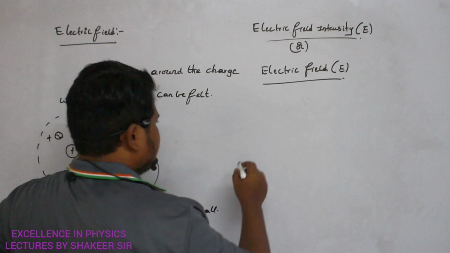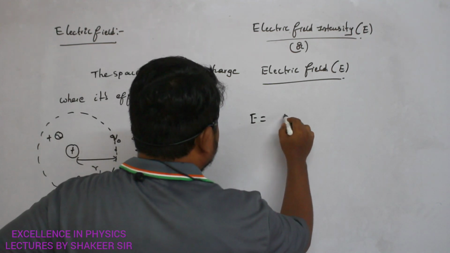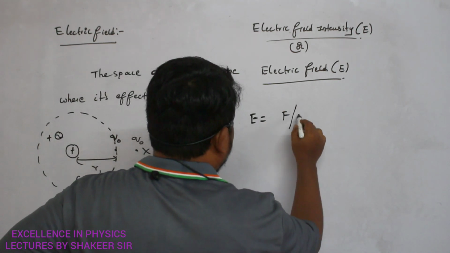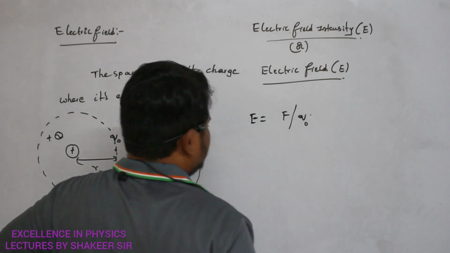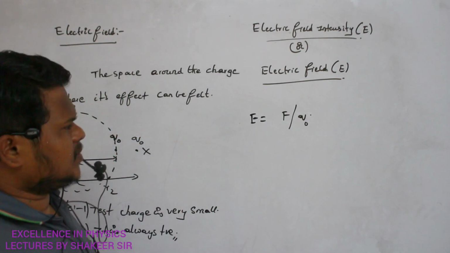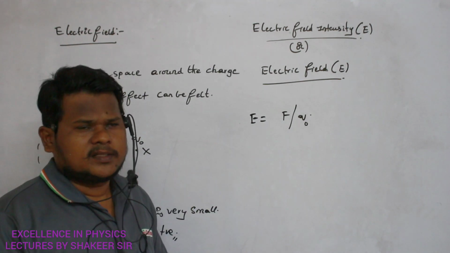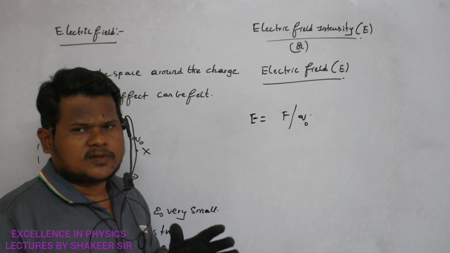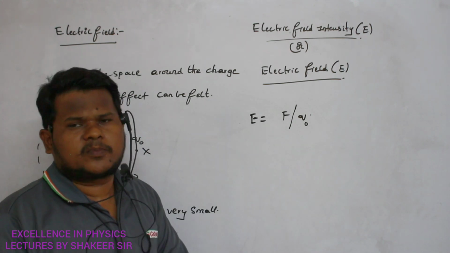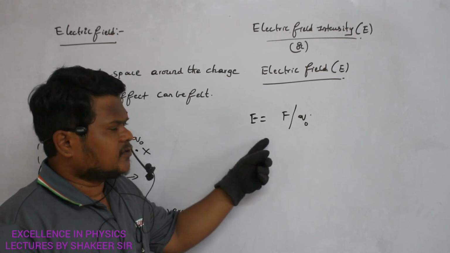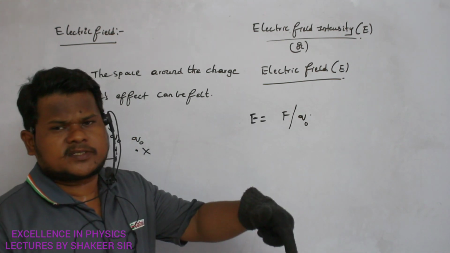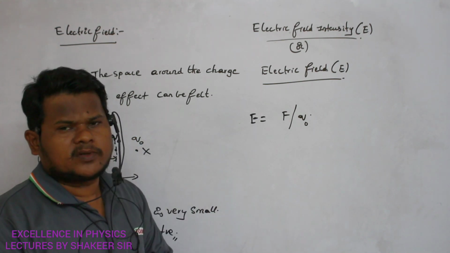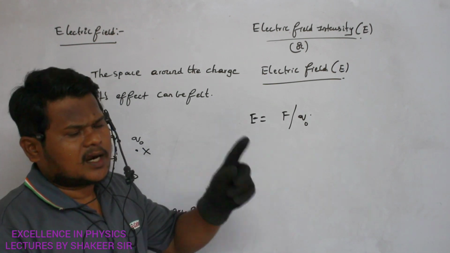Electric field intensity is defined like this: it is the force experienced per unit test charge which is placed at a particular point in the electric field. So that is called electric field at that particular point. Are you able to understand, ma? Force experienced per unit test charge at a particular point is called electric field at that position.